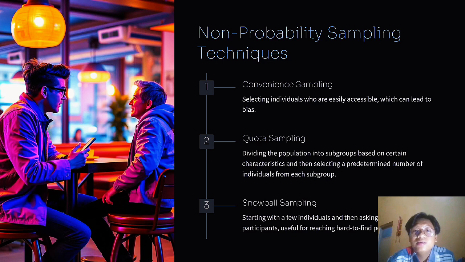Non-probability sampling techniques. Number one, convenience sampling. Selecting individuals who are easily accessible, which can lead to bias.